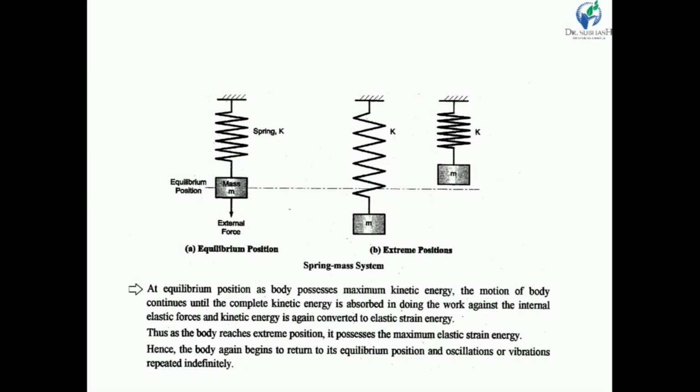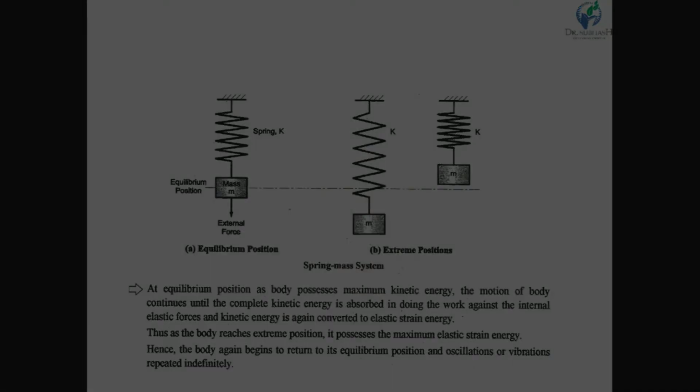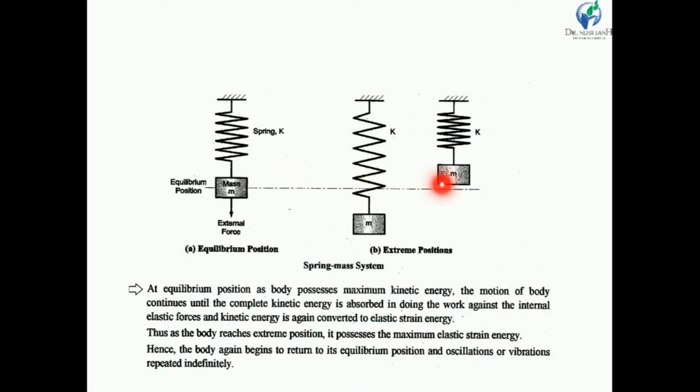So if we consider this simple spring having stiffness k and a mass m, and by applying an external force we pull the spring, the mass m will move in the downward direction. That means mass m is displaced from its equilibrium position, and because of that, some strain energy is stored in the spring. When we remove the force, the spring will come back to its equilibrium position and move in this direction. So this is nothing but vibration.